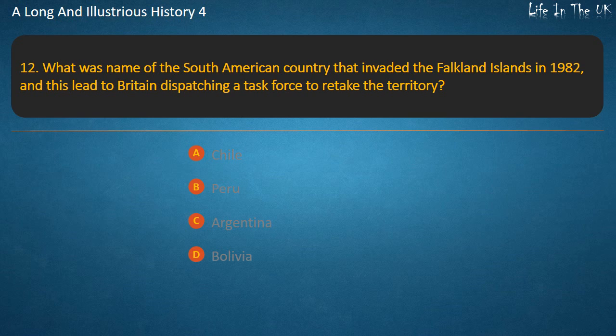Question 12. What was the name of the South American country that invaded the Falkland Islands in 1982, and this led to Britain dispatching a task force to retake the territory? Chile. Peru. Argentina. Bolivia. Answer. Argentina.